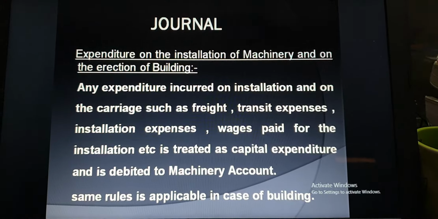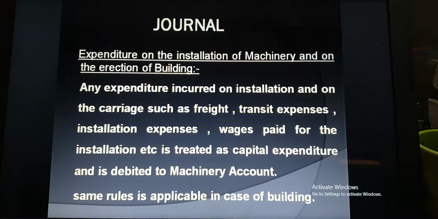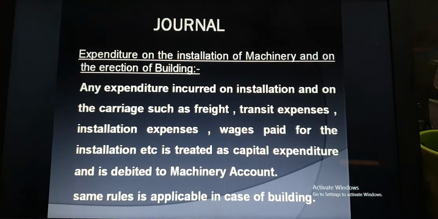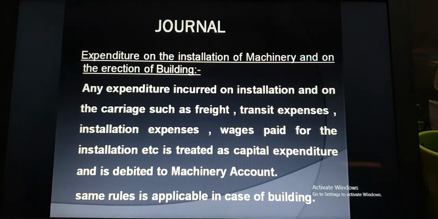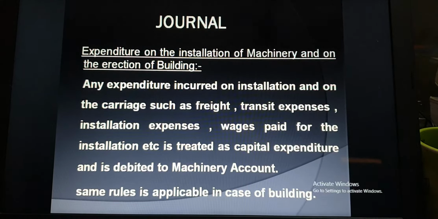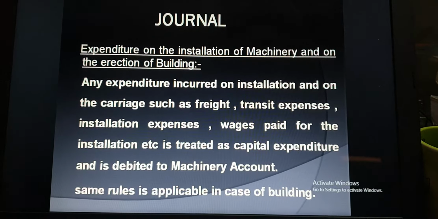And the same rule is applicable in case of building. When we purchase any new machine, all the expenditure incurred at the time of purchase, till it is put to use, will be debited to that machinery account, the same as in case of building account. In the next slide we will take one example and discuss how to pass the entries related to these expenditures.